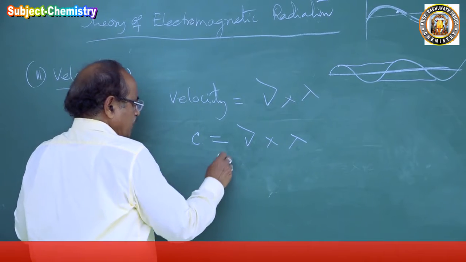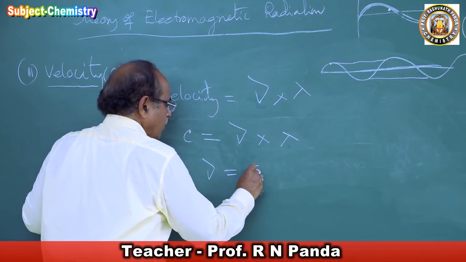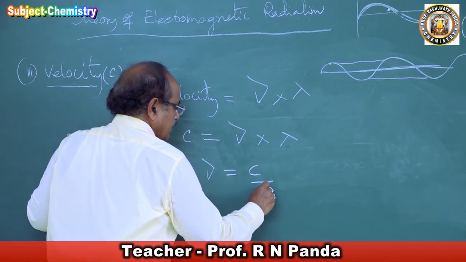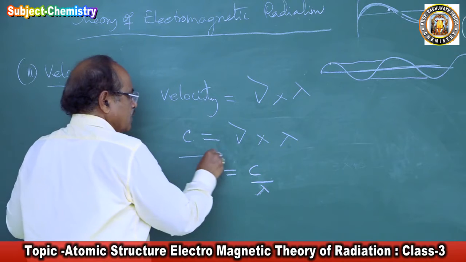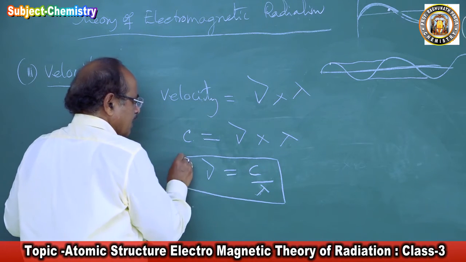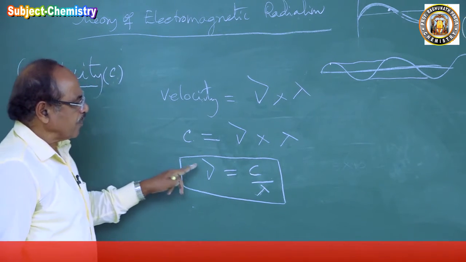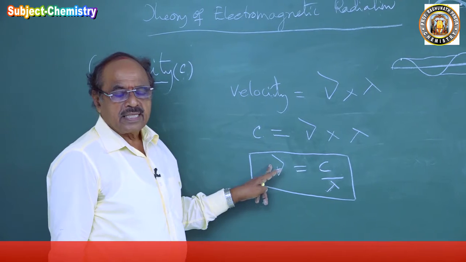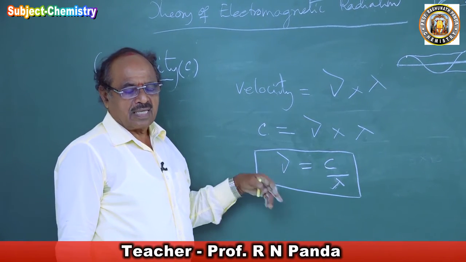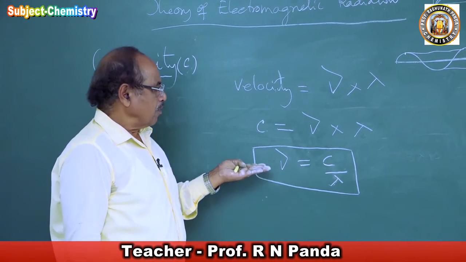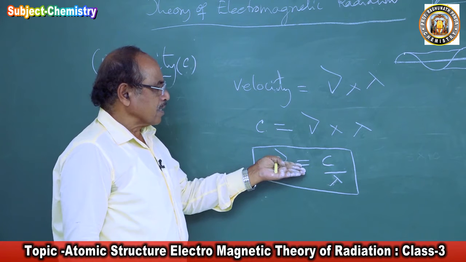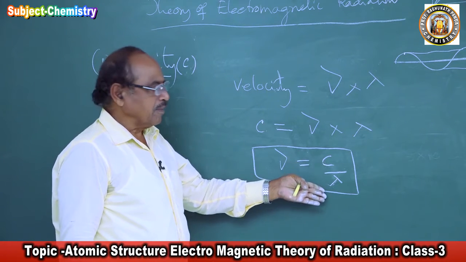Therefore, nu is equal to c by lambda. This is a relationship which we will be using very frequently while discussing the Bohr model of atom or calculating numericals.